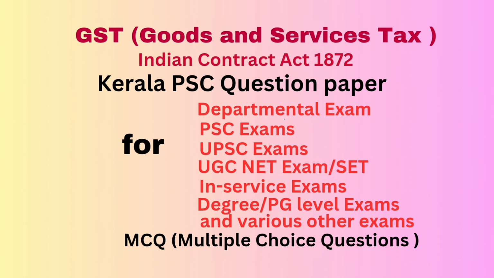Question number 73. The value of supply of goods between the principal and his agent shall be the open market value of goods or, at the option of the supplier, dash percent of the price charged for the supply of goods of like kind and quality, as per central GST rules. Answer: 90.